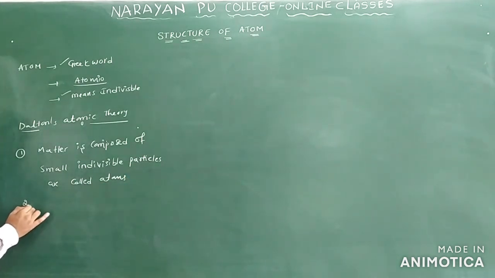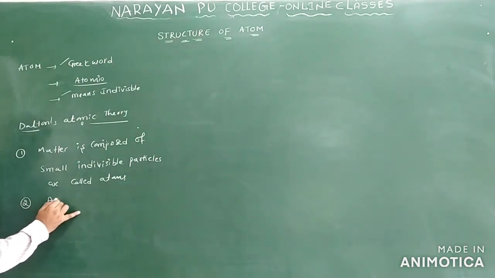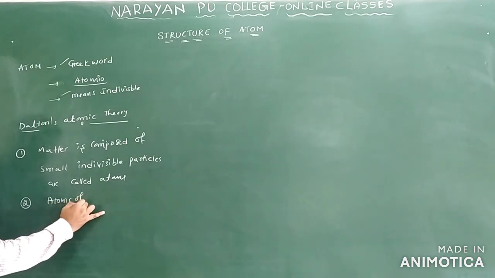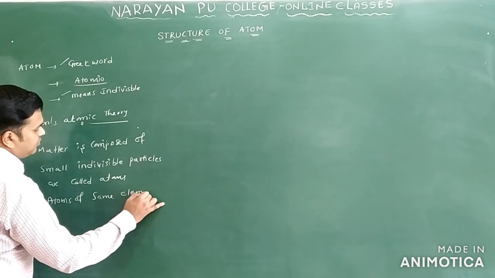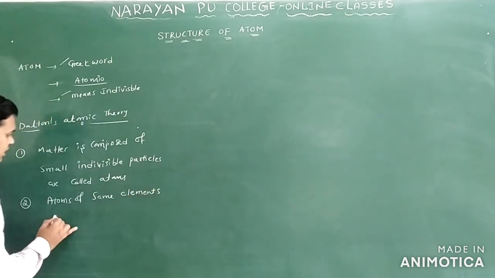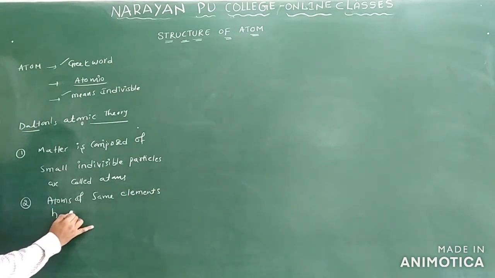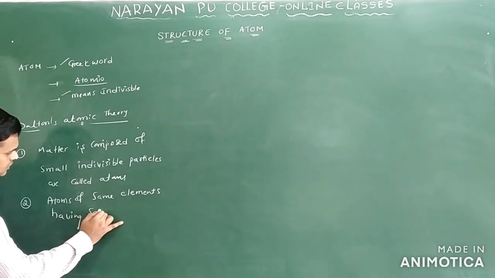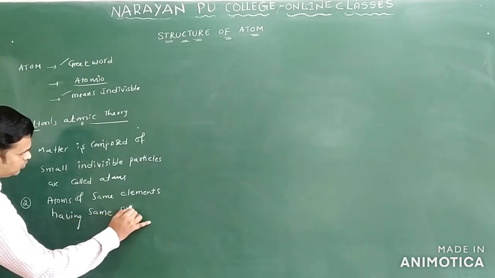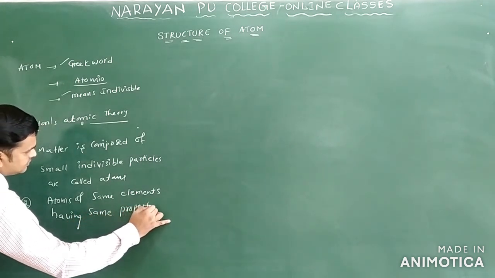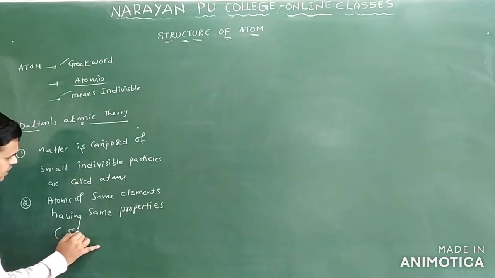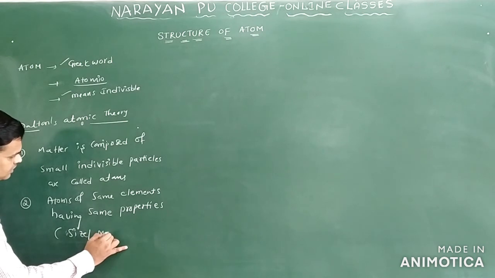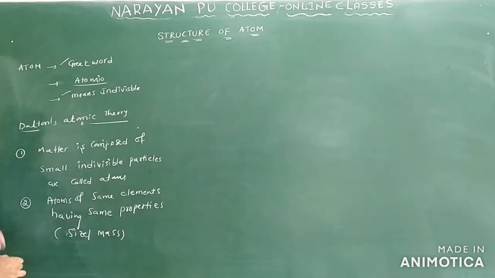The next point: atoms of the same element have the same properties. Properties in the sense that they have the same size and the same mass.